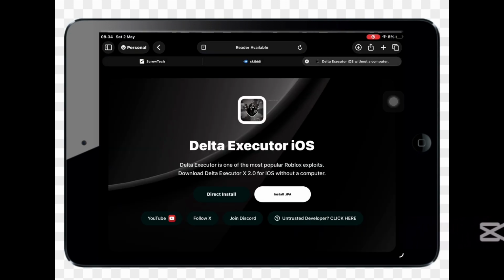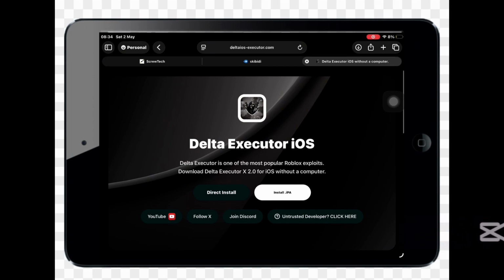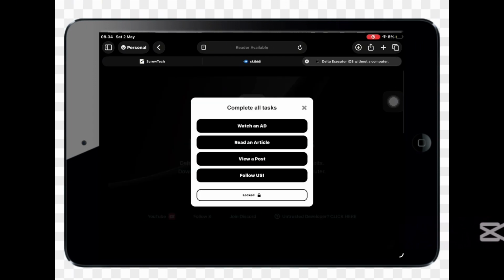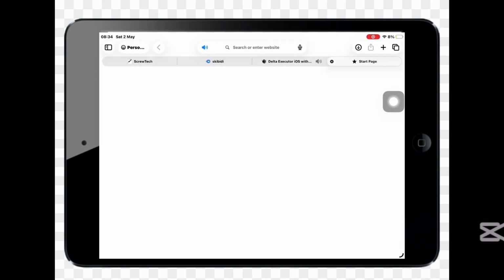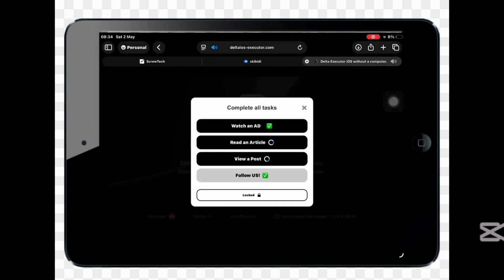Press Direct Install and finish the tasks. Close the task pages after you tapped on it. Do it at 0.1x speed, by the way. After you've finished the tasks, press Unlock and Install to let Delta Executor install on your iOS device.